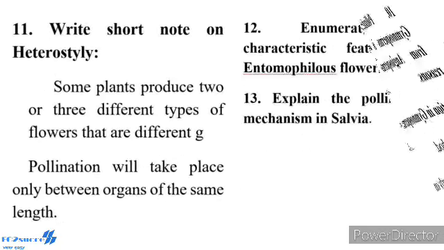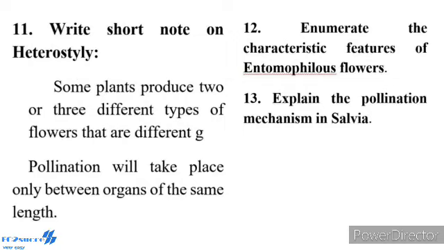Eleventh one, write a short note on heterostyly. Some plants produce two or three different types of flowers that differ in the length of stamens and style. Pollination will take place only between organs of the same length. Twelfth question, enumerate the characteristic features of entomophilous flowers. Thirteenth question, explain the pollination mechanism in Salvia.